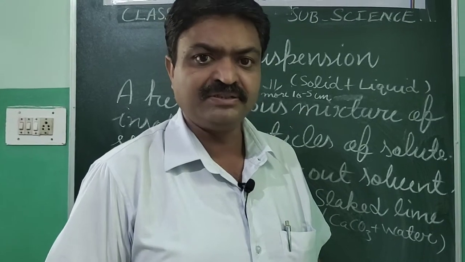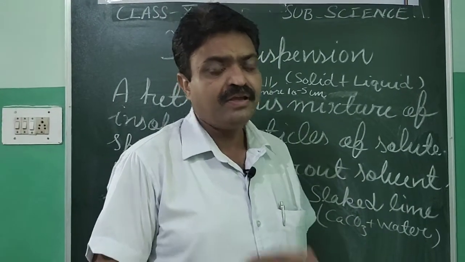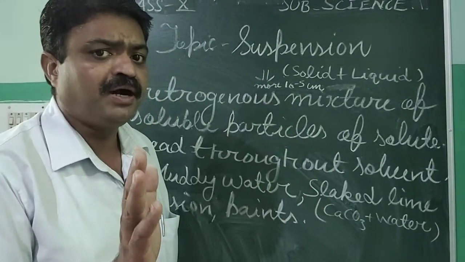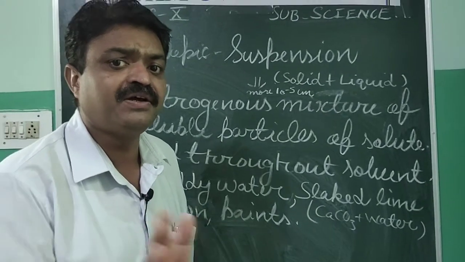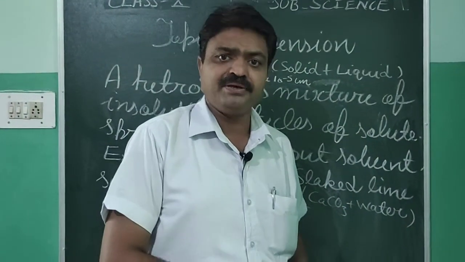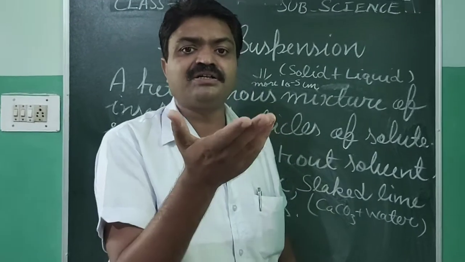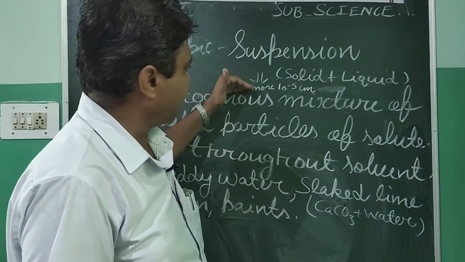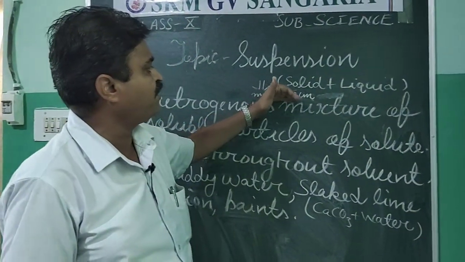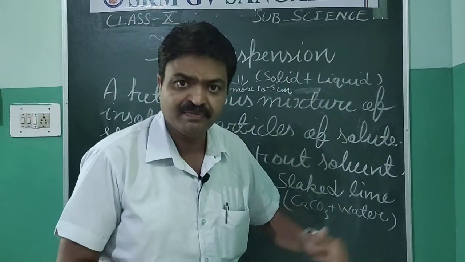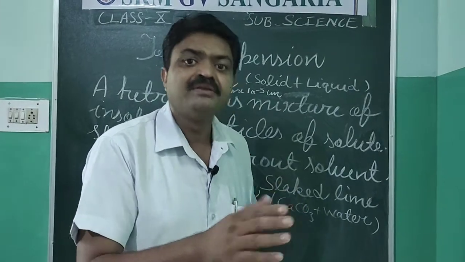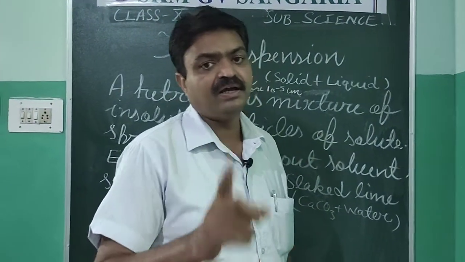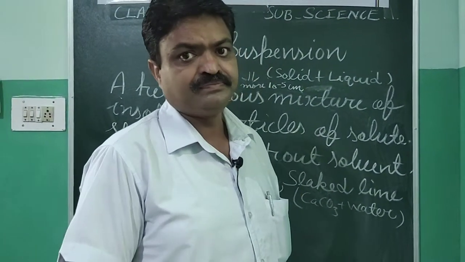And in this, the solute particles can be filtered with the help of filter paper because they have larger size. And what size do they have? They have size more than 10 power minus 5 centimeter. And due to this, they can be filtered with the help of filter paper.